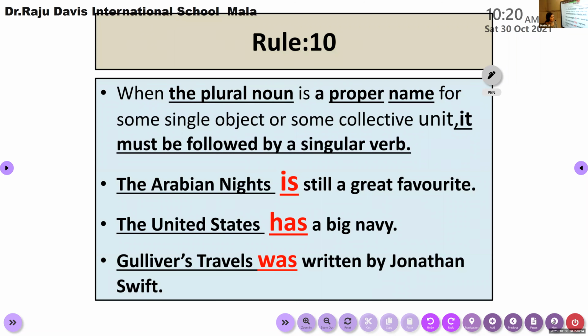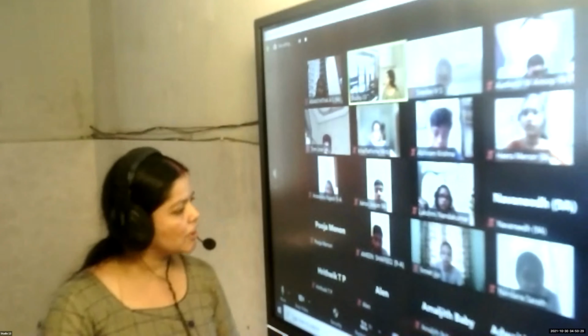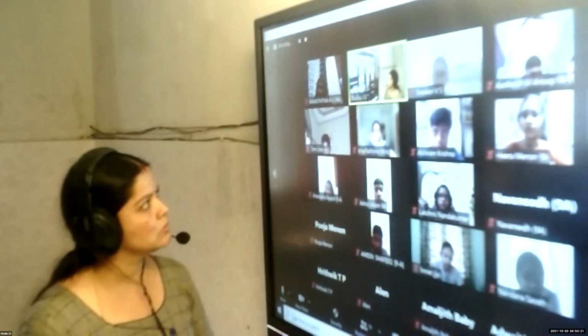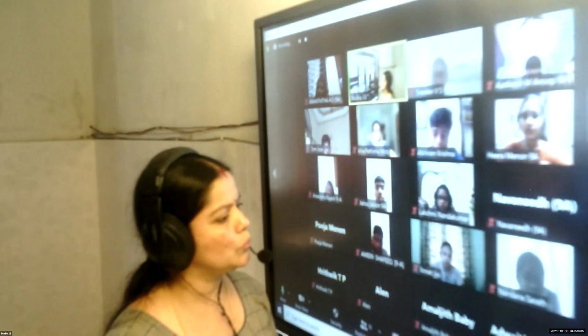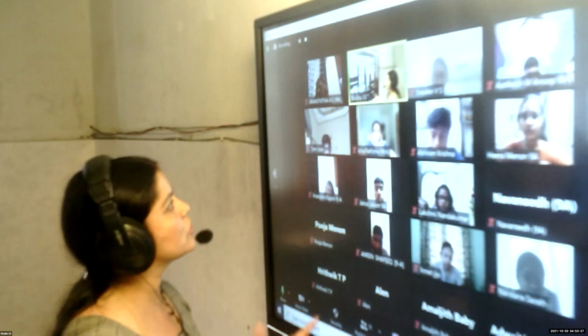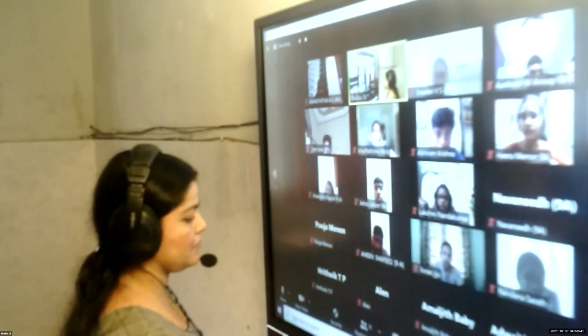Now the 10th rule, children, under subject verb agreement. I hope all the 9 rules are clear. Do you have any doubt regarding any one of these rules discussed here? If there is any doubt, you can raise it. Up to rule number 9, if you find anything difficult, please share it with me. We'll have a discussion here. No? So let us discuss rule number 10.